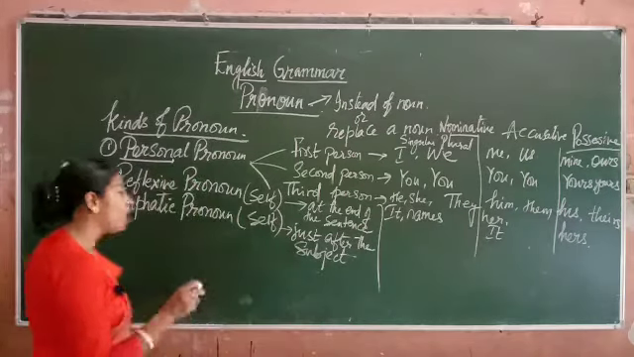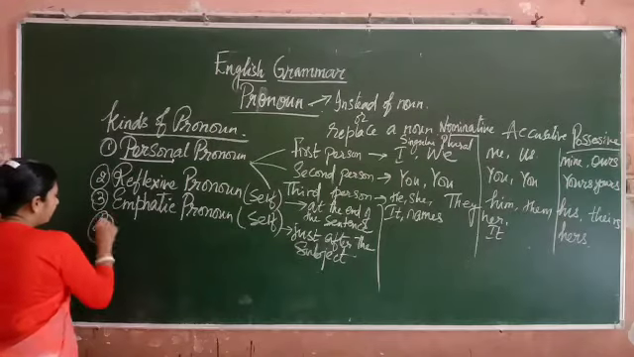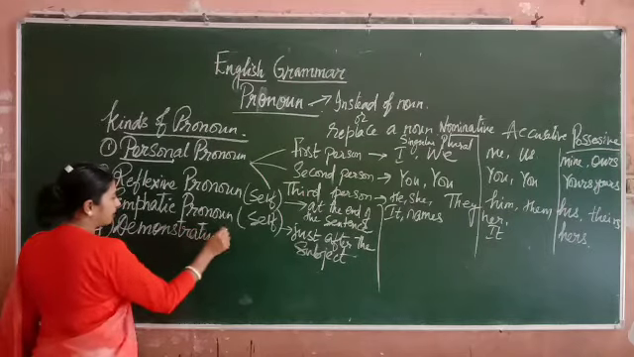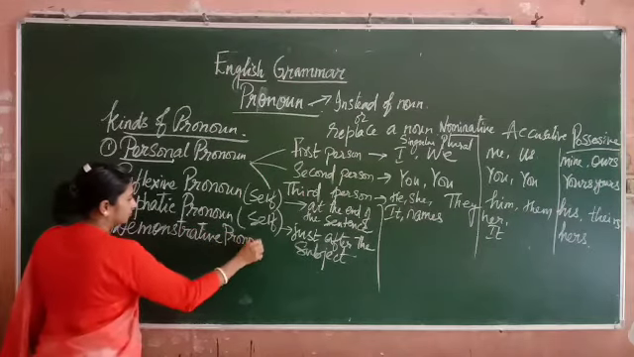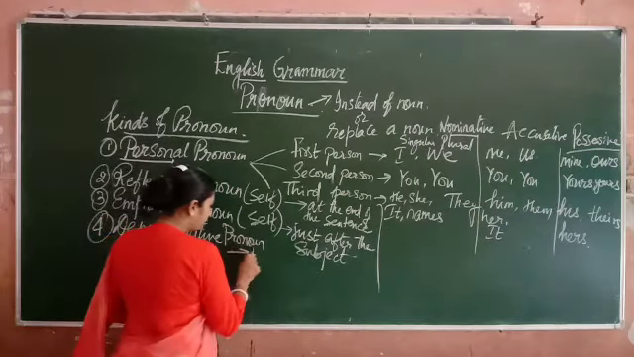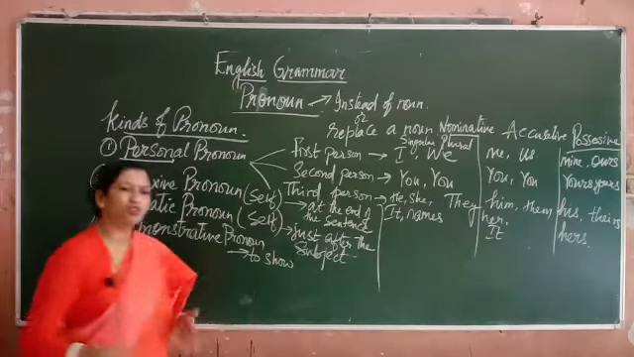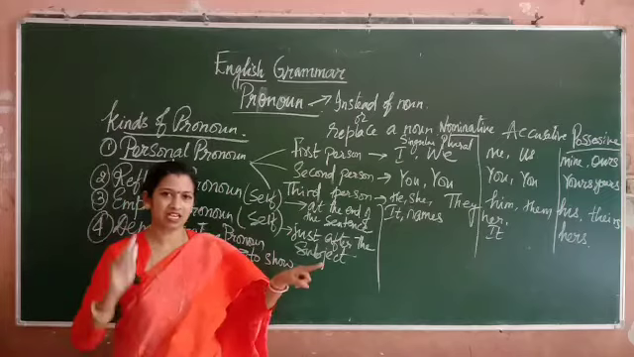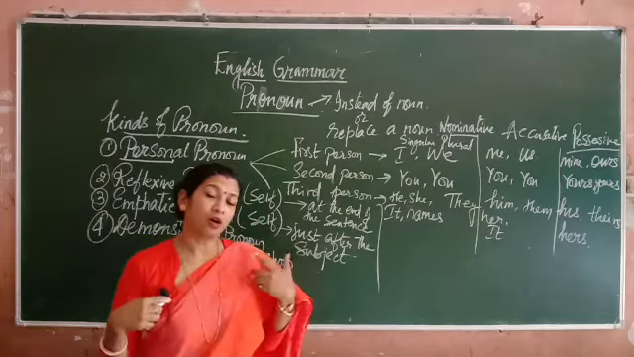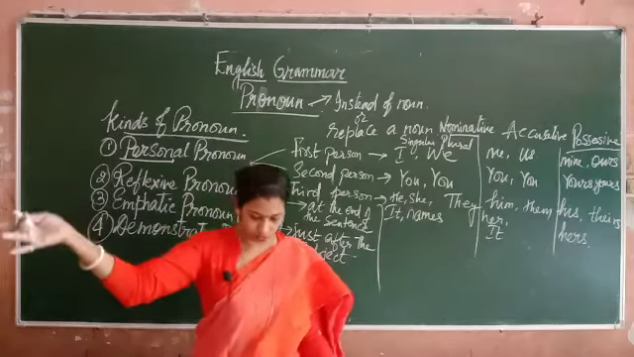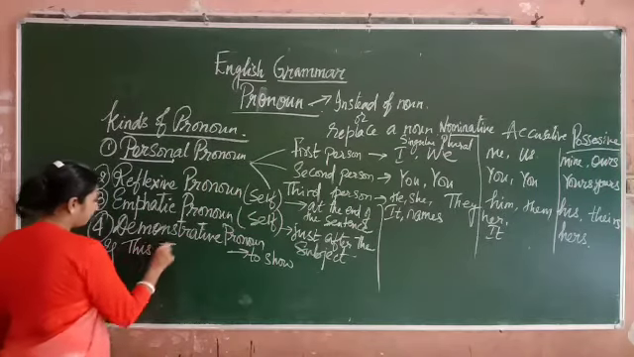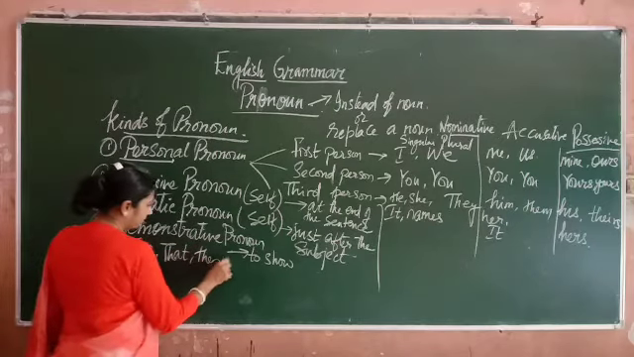The next is demonstrative. What is the meaning of demonstrate? Demonstrate means to show something. Demonstrative, to show. Now what do you mean by show? How you will show? This, that. Then plural of this is these, those. So you have only 4 words in demonstrative. That is this, that, these, those.